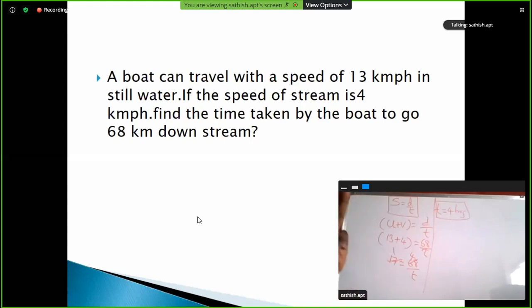But here we have 4 different points. Clear? So downstream speed, upstream speed, speed of boat, and rate of current. That's it. So speed is equal to distance by time, and speed is nothing but downstream speed. Here they mentioned 68 kilometers downstream. U plus v is equal to d by t. 13 plus 4 is equal to 68 by t. So 17 is equal to 68 by t.